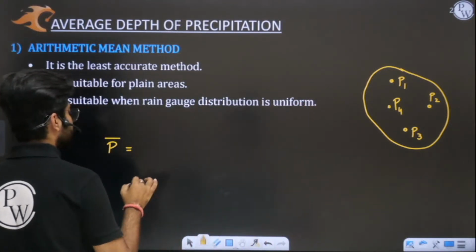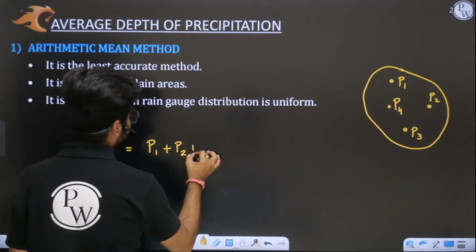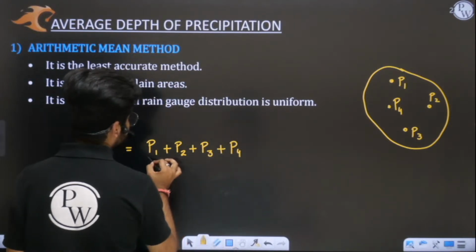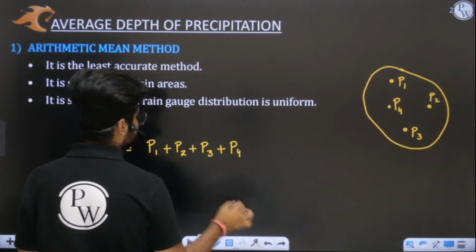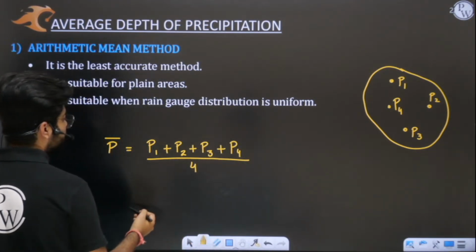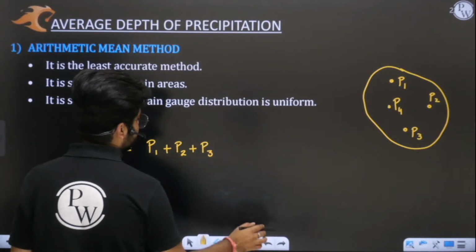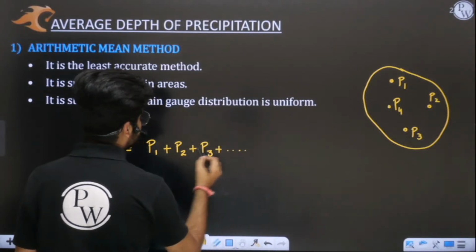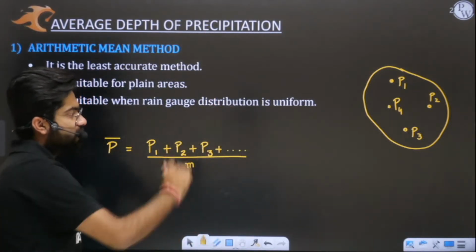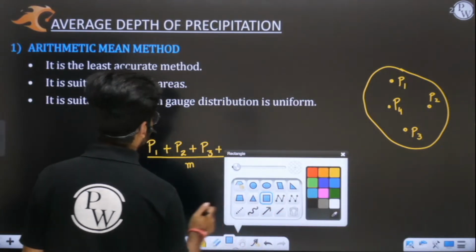So what is my formula? The formula is P1 plus P2 plus P3 plus P4 and so on, divided by M. M is the number of working stations which are present here. This is your basic formula which you have to remember.